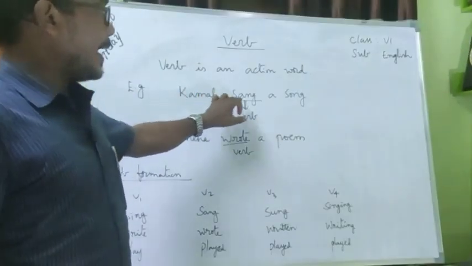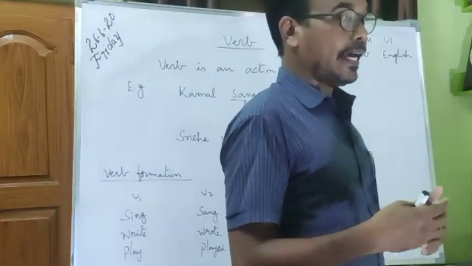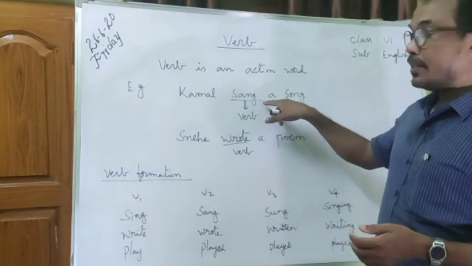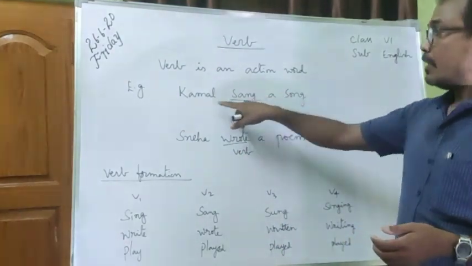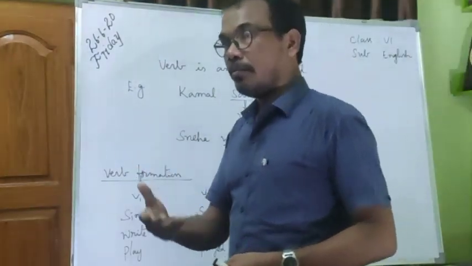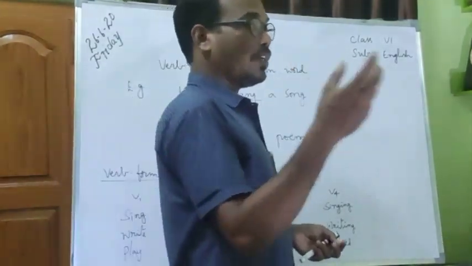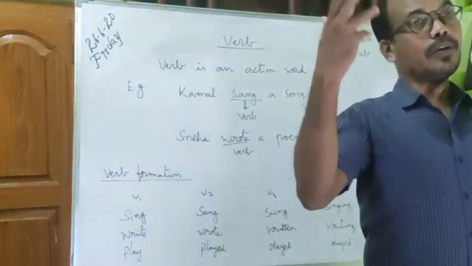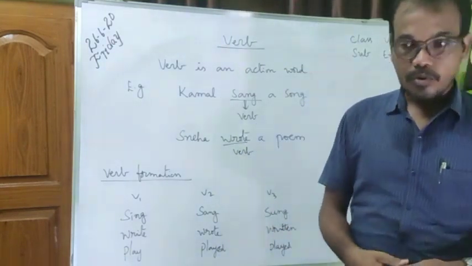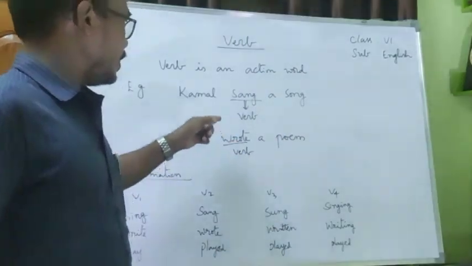Example, Kamal sang a song. That means already he sang. The activity of singing is completed, so we have written here as sang. Suppose if Kamal is singing before us, you can say Kamal is singing. Or else Kamal will sing tomorrow. So depending on the tense, the verb gets changed.